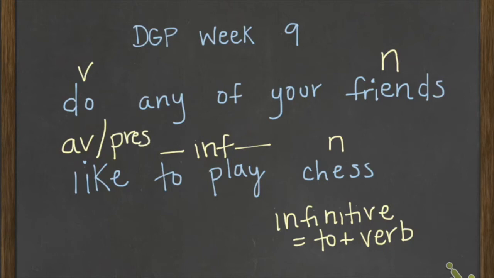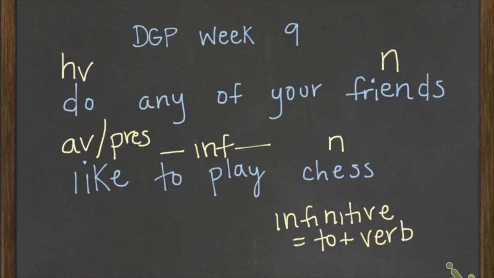What do you do when you have another verb in the sentence? It's probably not going to be a linking verb because then it would have to function as an equal sign. The do seems to be helping the word like. Because of that, we're going to label it as a helping verb. It's helping the other verb in this sentence. You might notice that this seems kind of out of order. If we were making a statement, we would say, any of my friends do like to play chess. But because this is not functioning as a statement, as we'll see a little bit later, the helping verb gets moved to the start of the sentence.